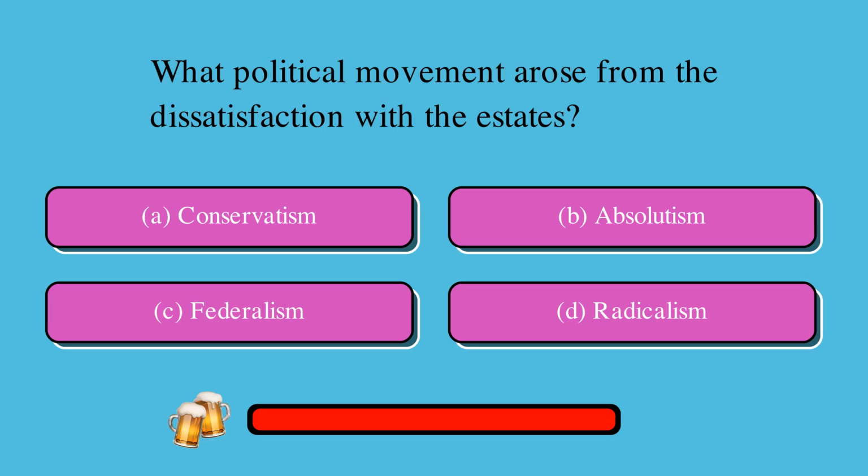What political movement arose from the dissatisfaction with the estates? Is it A, conservatism, B, absolutism, C, federalism, or D, radicalism? The correct answer is D, radicalism.